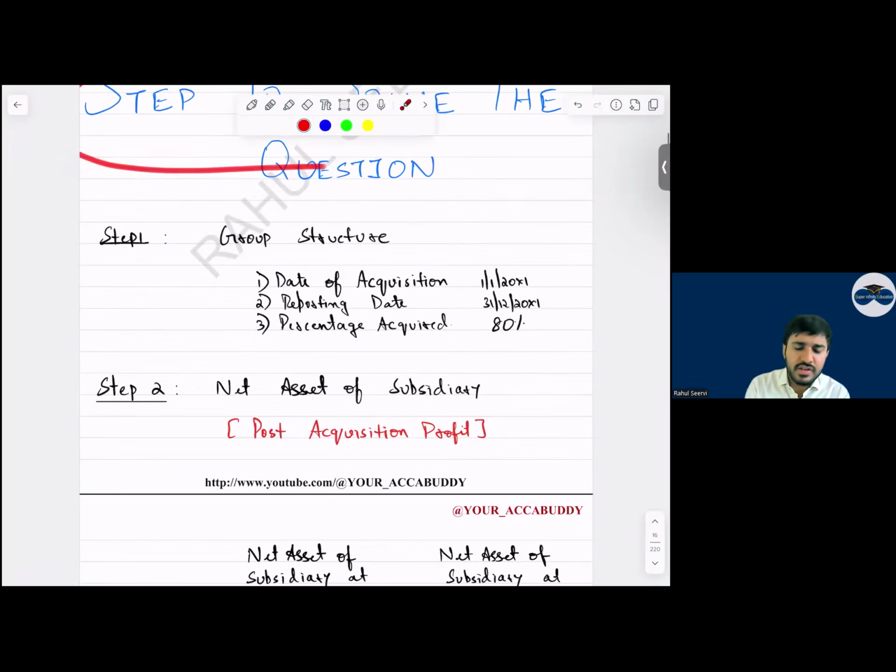Step 2, solve the question. Step number 1. Now, when coming to SBR, is it compulsory that you prepare each and every step? Tell me, everyone. Is it important that you prepare each and every step? No. There is no such requirement that you have to prepare step 1, step 2 in SBR. The calculation will be done by the accountant. Some mistake will be there, you just correct it. So step number 1, what is this? Group structure.